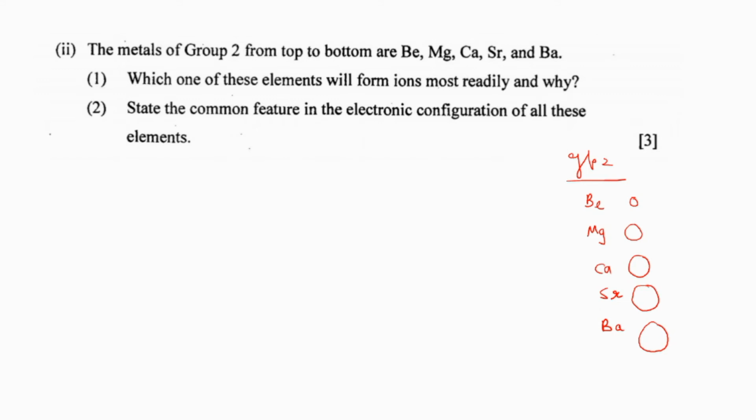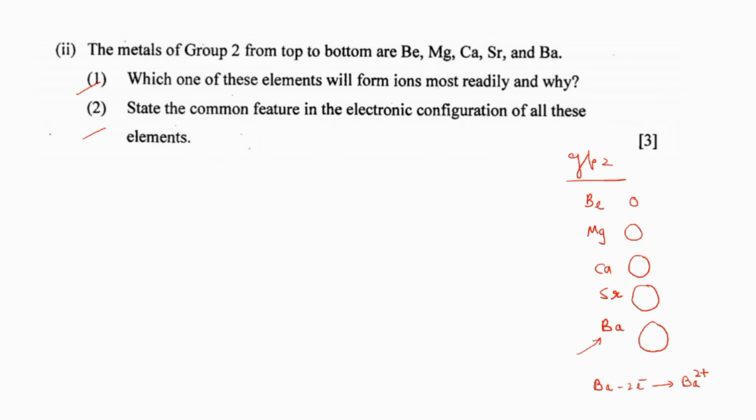So, which one will be forming ions more readily? That will be barium. Because of the greater atomic size, it will be giving away 2 electrons readily and will be getting converted into Ba2+ ion. So, why is it forming Ba2+ ion? Greater the size of the atom, greater will be the tendency to give away electrons, or greater will be the metallic character. You should write that.